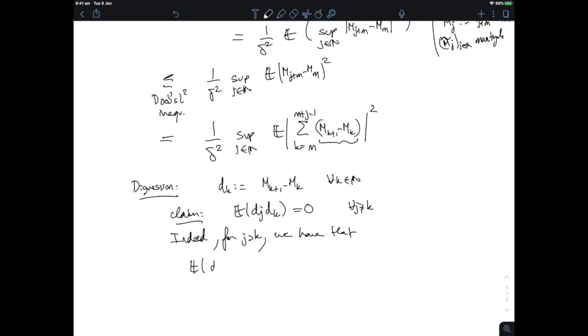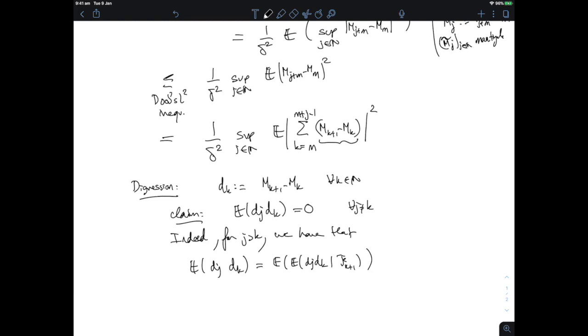Well, one trick we use very often when dealing with martingales is conditioning over a well-chosen sub-sigma algebra. When I'm computing an expectation of a random variable, it is the same as the expectation of its conditional expectation over whatever it is I want to condition upon. And that's a consequence of the fact that omega is in every sigma algebra, so every sub-sigma algebra. So what I want to condition upon here is F_{k+1}. Now, why do I make this choice?